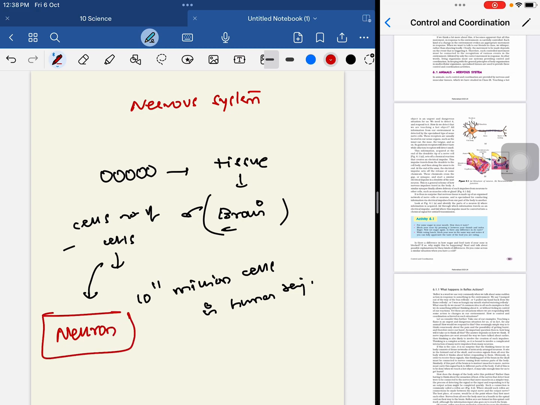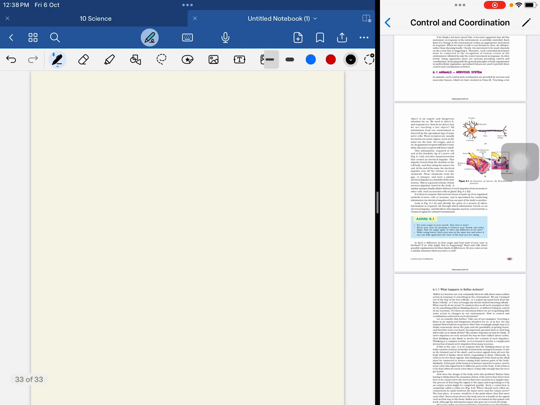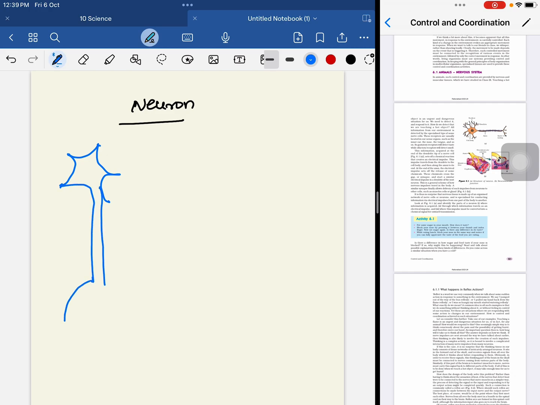Now we'll come to the structure of a neuron in detail and with a diagram. So I will draw a diagram for you here. The structure of a neuron. So please carefully observe it and draw along with me. Come, read along with me. This is a neuron. This is the nucleus. So these are branches.